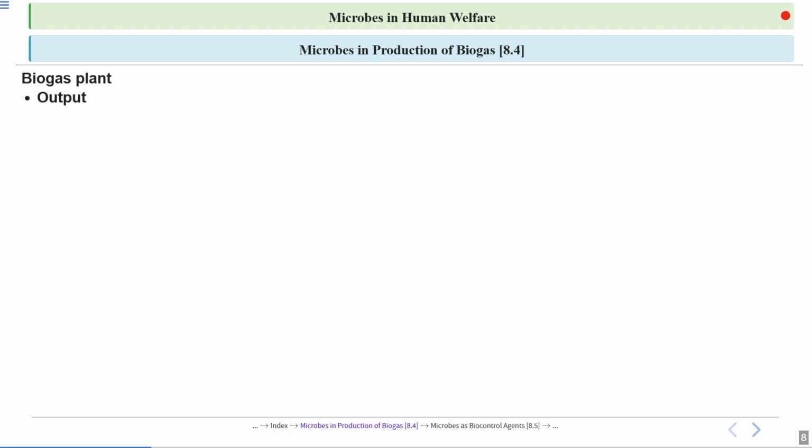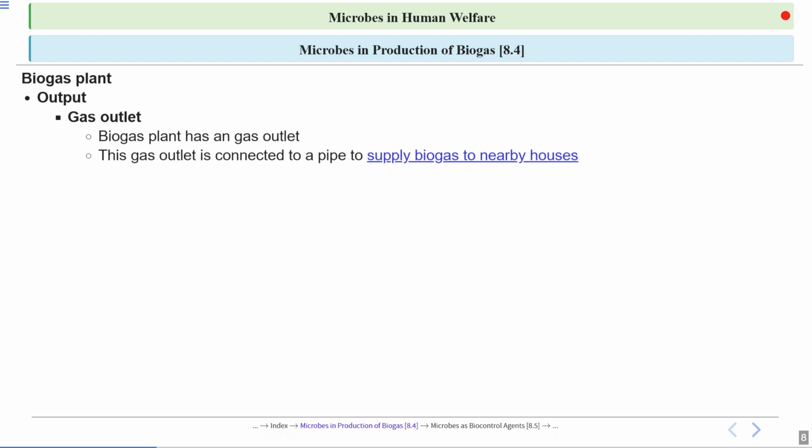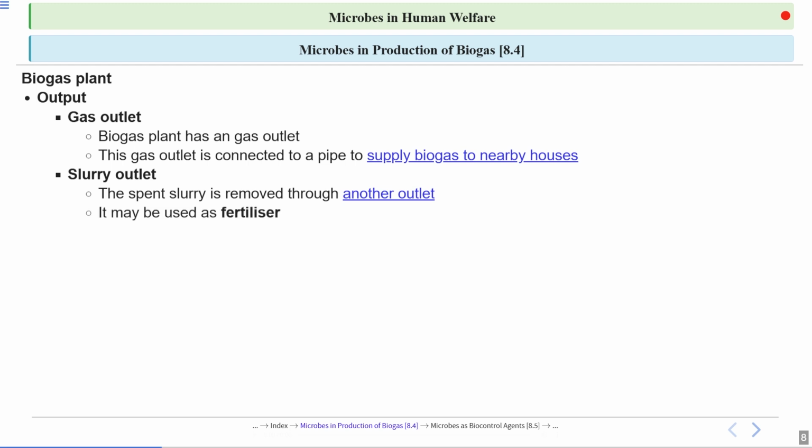Now, output. So there are two outputs. First is the gas outlet. So a biogas plant has a gas outlet. The biogas outlet is connected to a pipe to supply biogas to the nearby houses. Then there is a slurry outlet. The spent slurry is removed through another outlet known as the slurry outlet. And the spent slurry is rich in nutrients. It is nutrient rich organic matter. It can be used as a fertilizer.